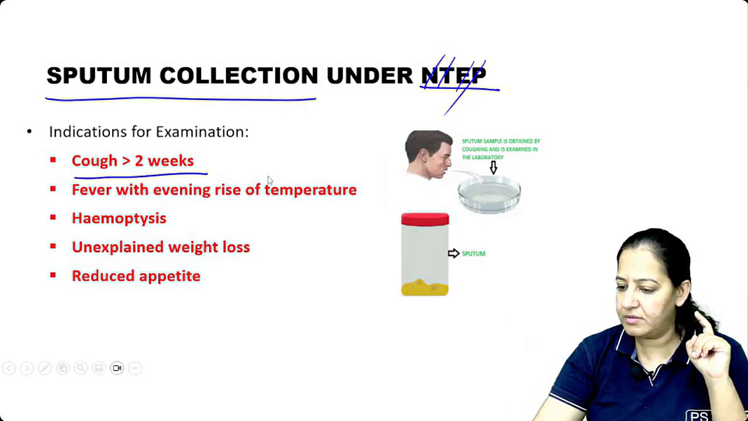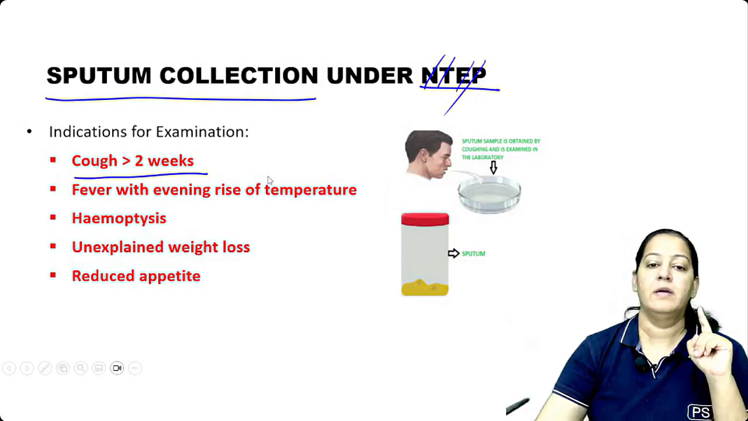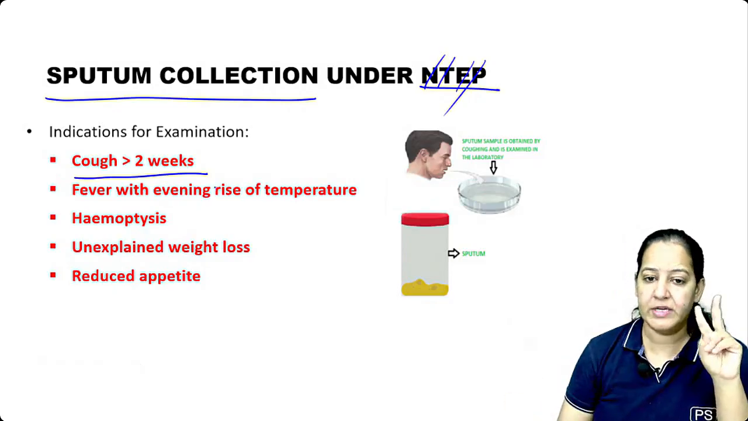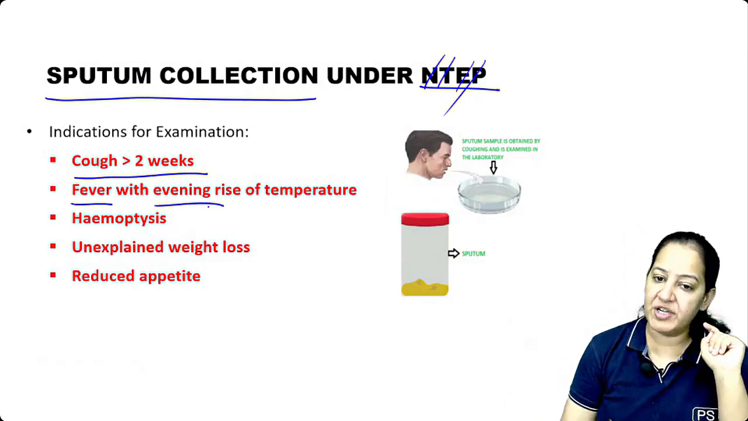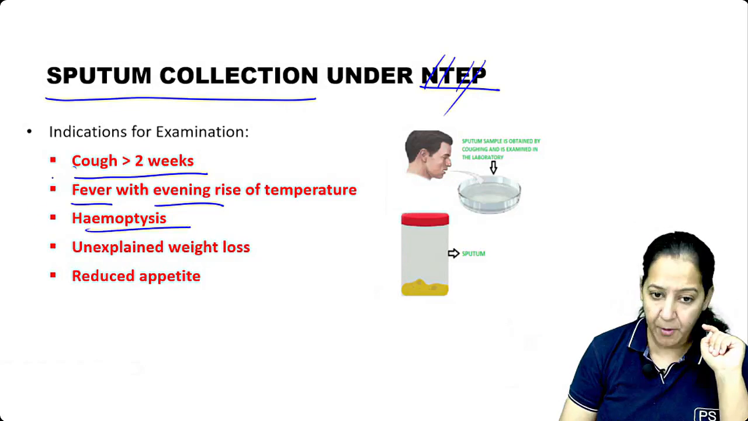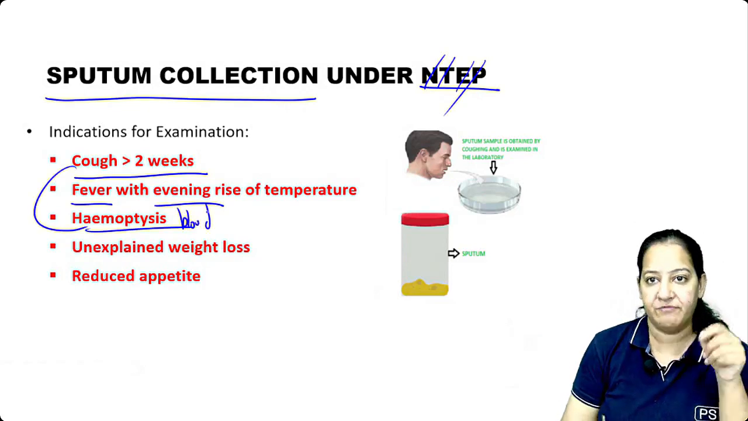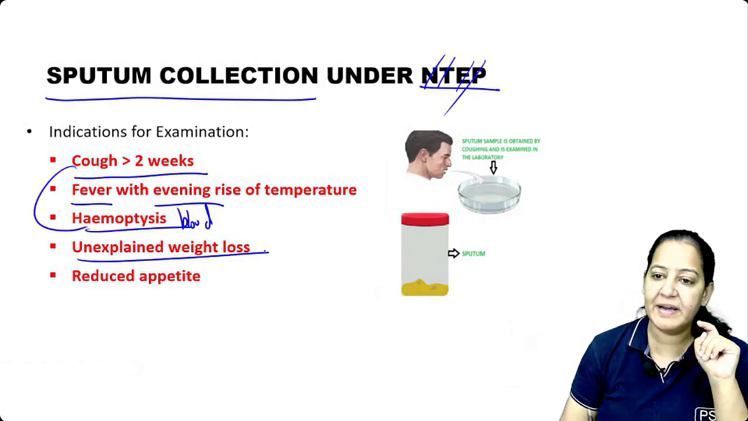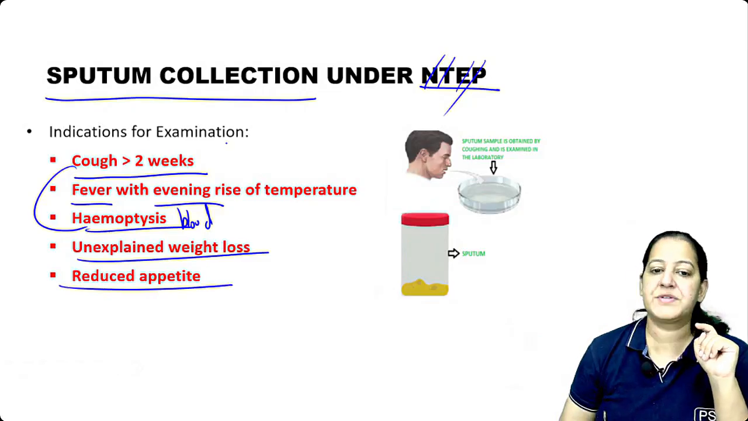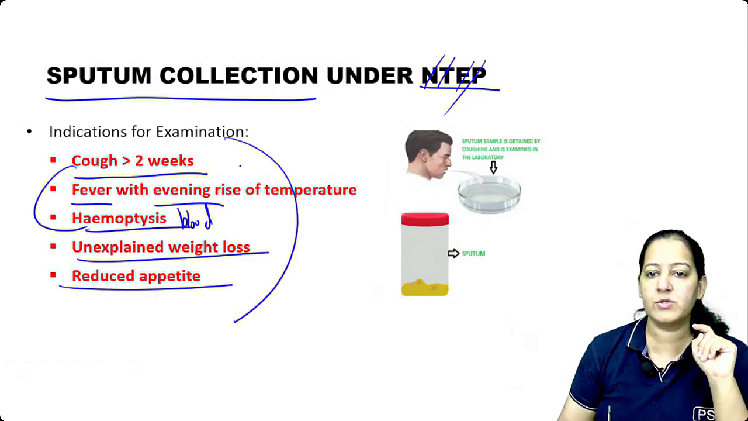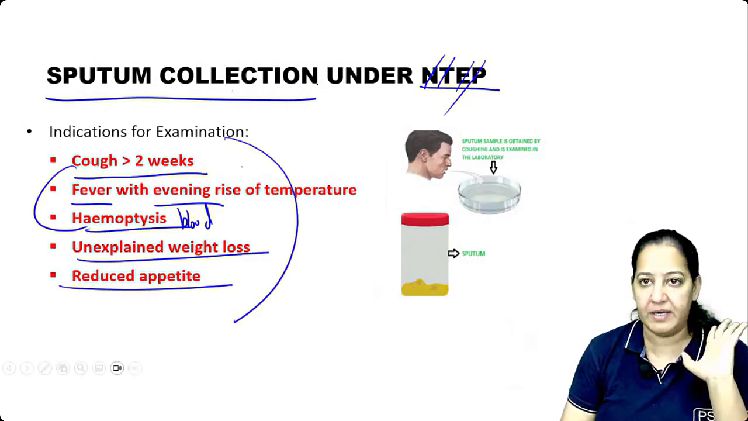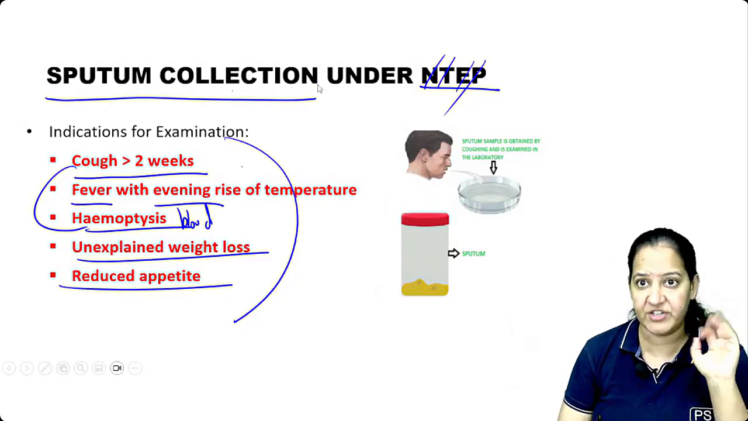Okay, just a second. Cough since more than 2 weeks. Fever, especially in the evening. Hemoptysis means cough contains the blood. When coughing, the sputum is containing the blood. Unexplained weight loss and reduced appetite. Whenever any person presents, so it is the indicator you should do the sputum collection for TB. Maybe the person is having TB. Learn the 5 indications. Okay.